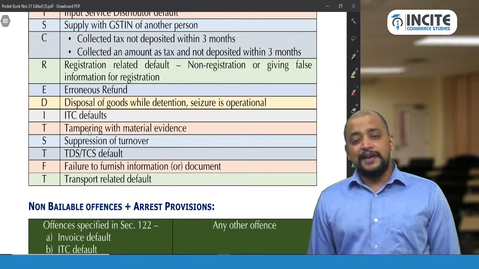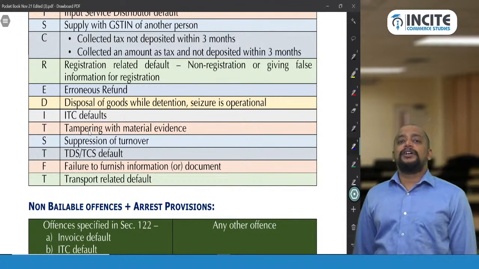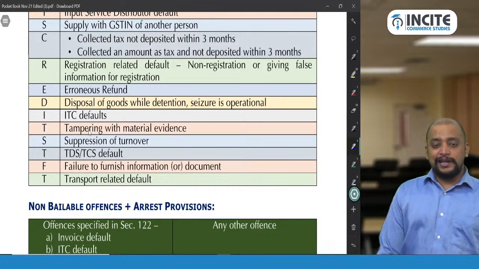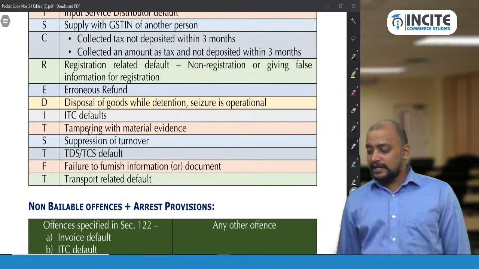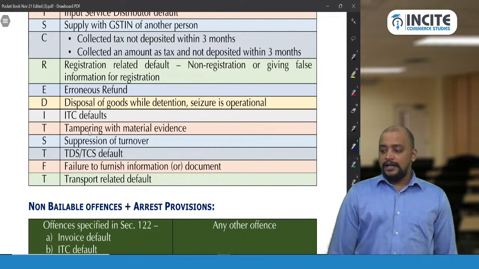Which means that after 14 days from the date when seizure takes place, they will be passing the confiscation order, and once they pass the confiscation order, within 3 months you need to make the payment. So that is the answer for your query, Ashish.